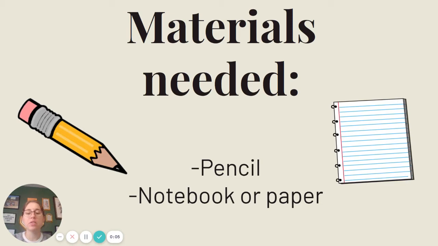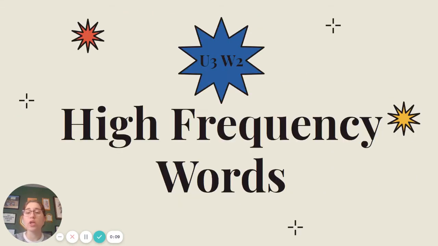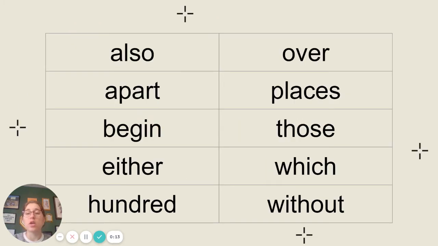Today you will need a pencil and a notebook or a piece of paper for our lesson. We are going to be looking at another set of high frequency words. Go ahead and pause the video to write down our high frequency words for this week. I will go ahead and read them for you. Also, apart, begin, either, hundred, over, places, those, which, and without.